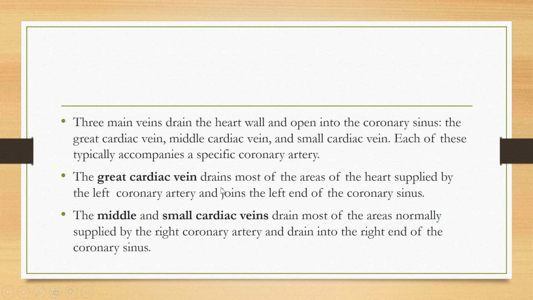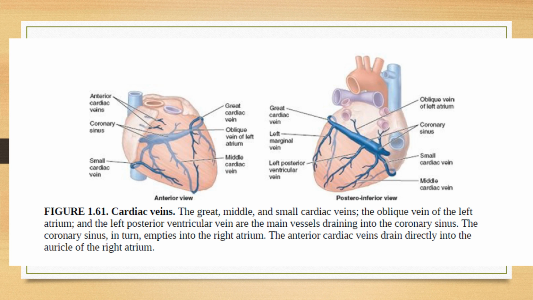I have already told you that the great cardiac vein is present on the left side of the heart. The middle and the small cardiac veins drain most of the areas normally supplied by the right coronary artery, and they drain into the right end of the coronary sinus. As I have told you, the middle and small cardiac veins are present on the right side of the heart. Again, see here, this is the coronary sinus.